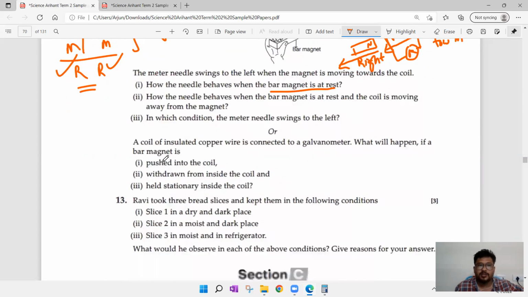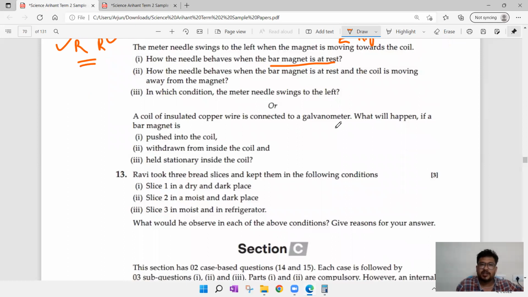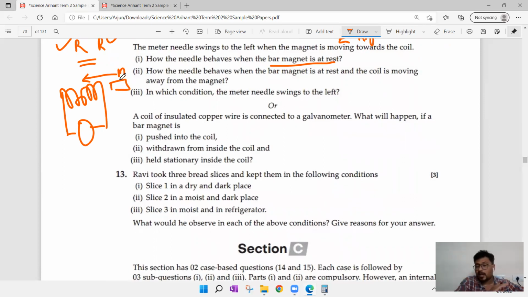Next, internal choice. A coil of insulated copper wire is connected to a galvanometer. Very good. What will happen if a bar magnet is pushed into the coil? When bar magnet is pushed into the coil, it means bar magnet is in motion. What happens to the galvanometer? Don't write that the needle will be moving towards right or left. No need to specify that. You can write that when magnet is pushed into the coil, you can observe deflection in one particular direction.